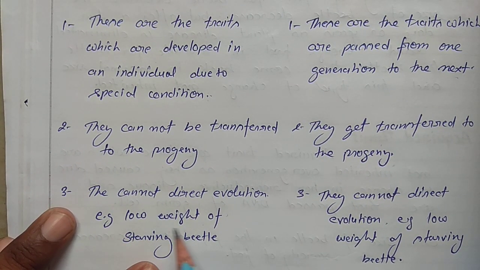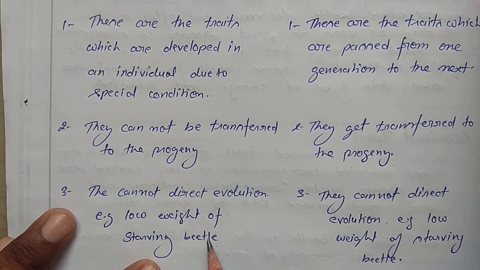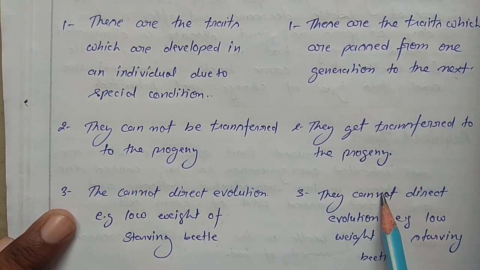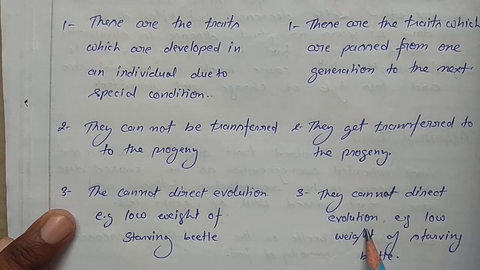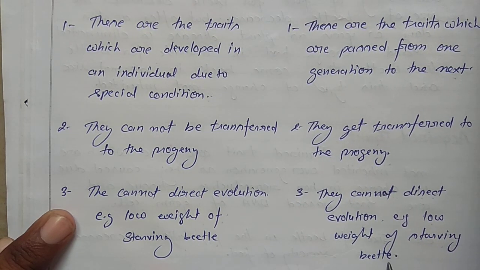For example, the low weight of starving beetles. We already explained this example. Inherited traits can direct evolution, because they form by direct evolution.